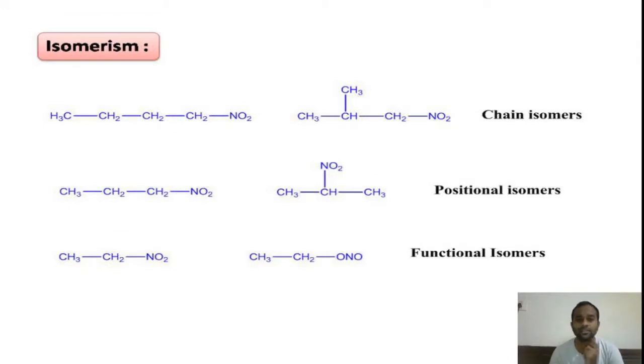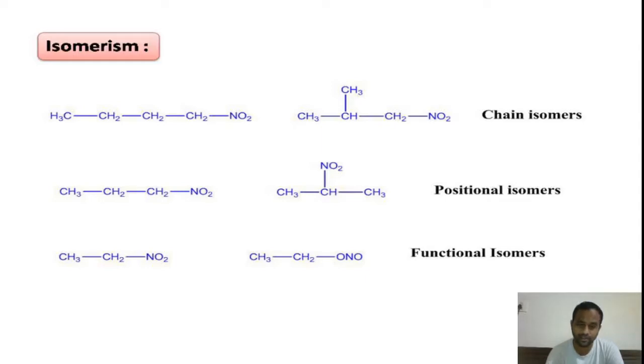And coming to the isomerism, these nitroalkanes exhibit various types of isomerism, right? Already we know very well the concept of isomerism. This isomerism concept is nothing but the phenomenon of existence of two or more than two compounds having same chemical formula, but they differ in their properties.